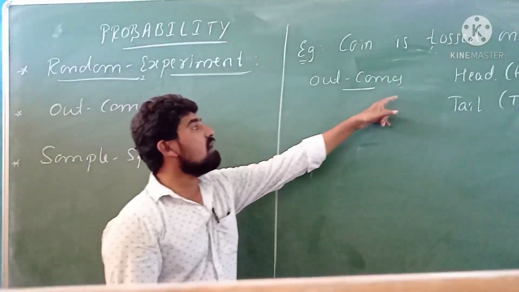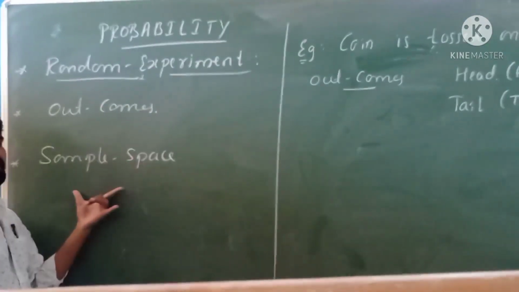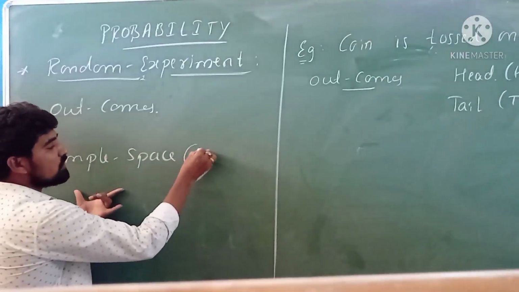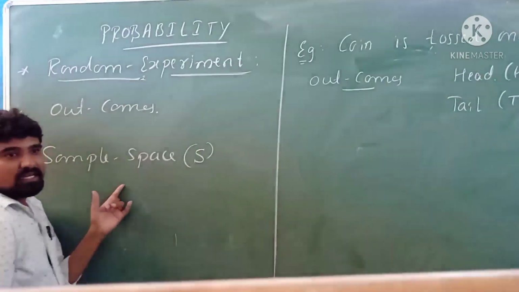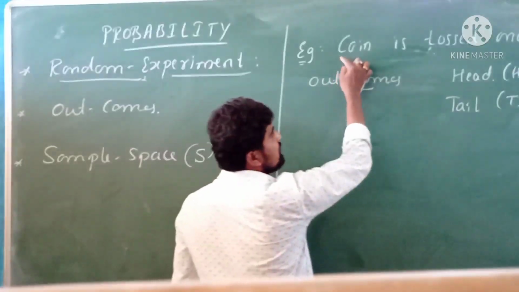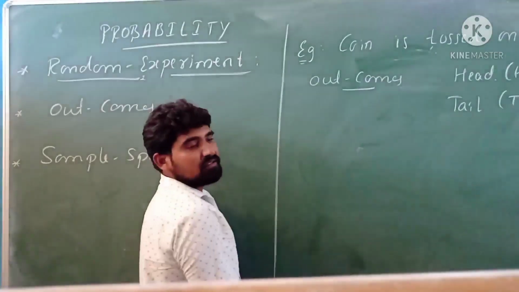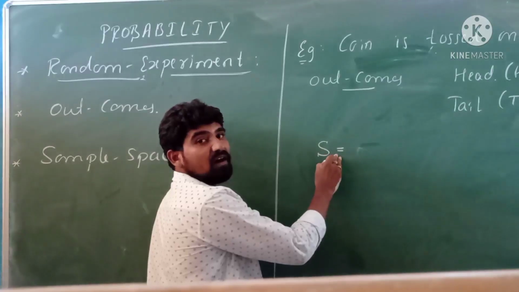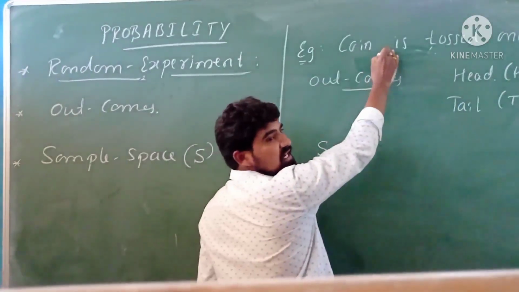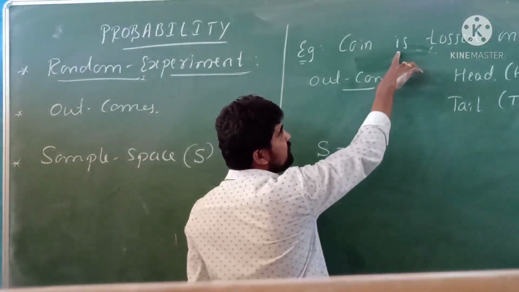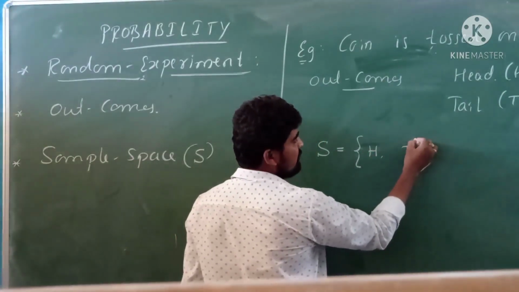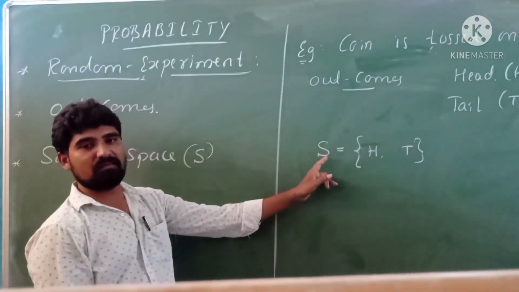The set of all possible outcomes of the random experiment is called sample space, and in general sample space is always denoted by the capital letter S. Therefore, the sample space of this random experiment, the coin toss once, is denoted by S, which is the set of all possible outcomes of this random experiment. The possible outcomes of this experiment are head and tail. Therefore, sample space is H and T. This is called sample space.